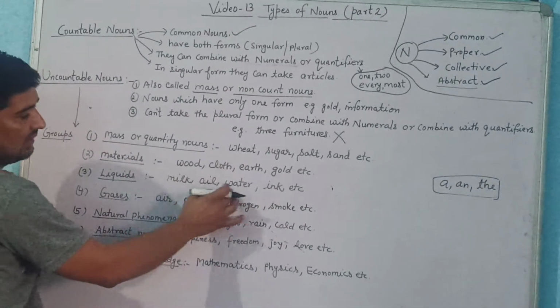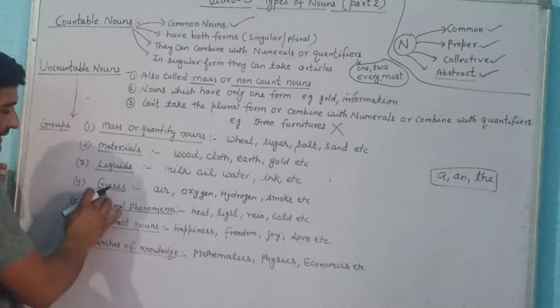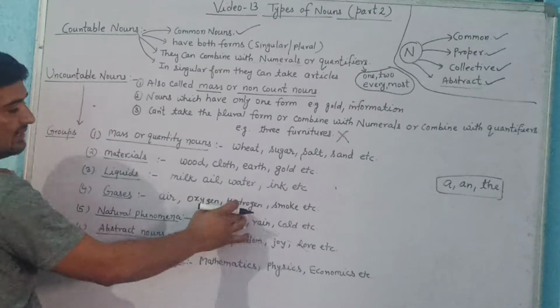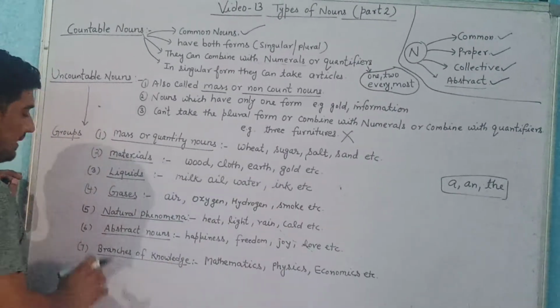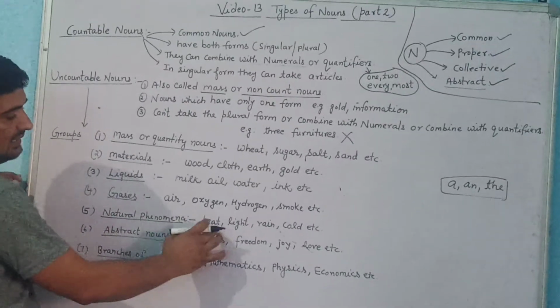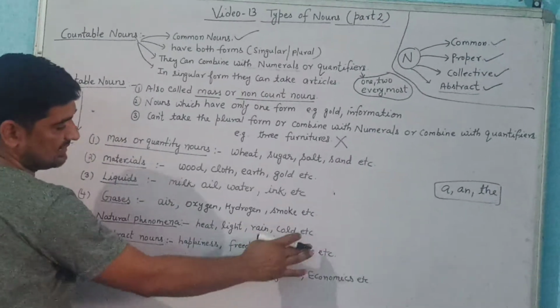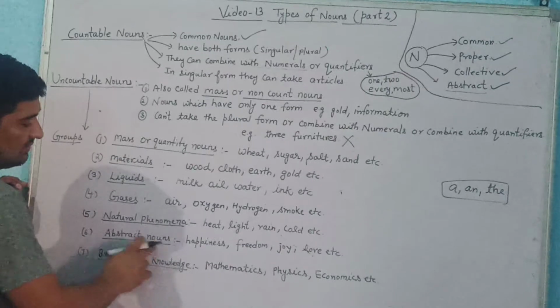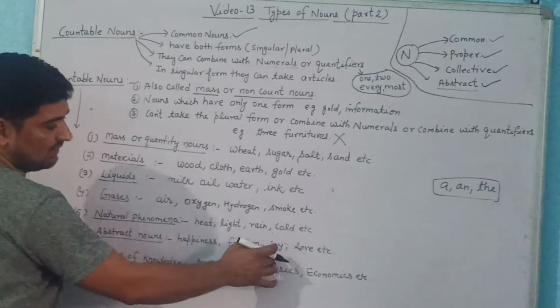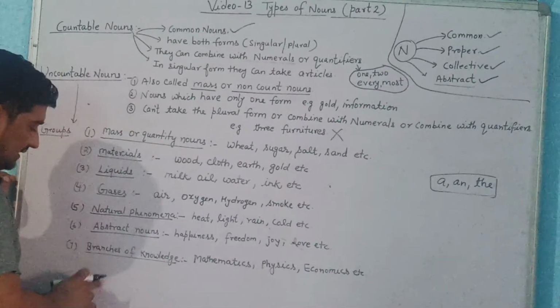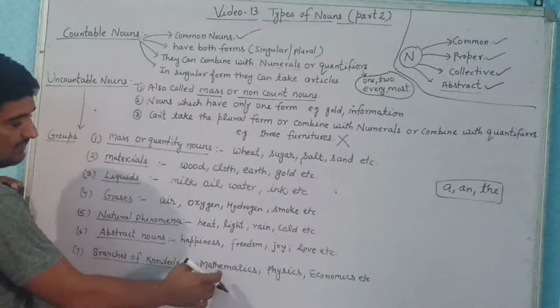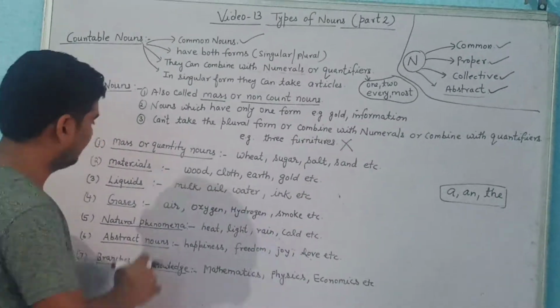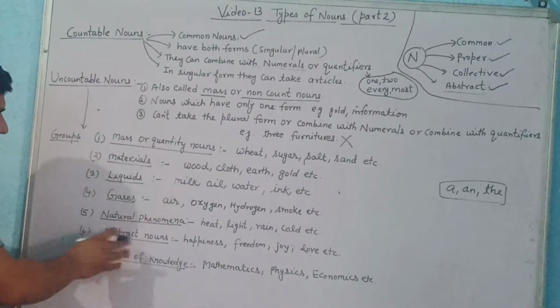Liquids: milk, oil, water, ink. Gases: air, oxygen, hydrogen, smoke. Then natural phenomena: heat, light, rain, cold. Abstract nouns: happiness, freedom, joy, love. Then branches of knowledge like mathematics, physics, economics. So these are broadly seven categories.